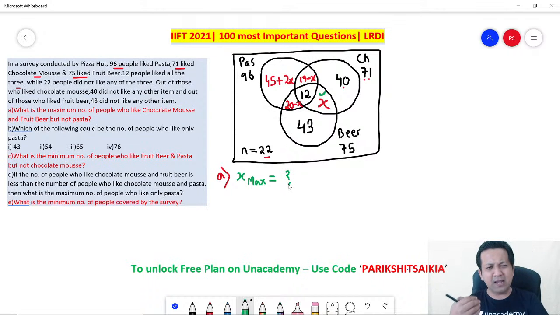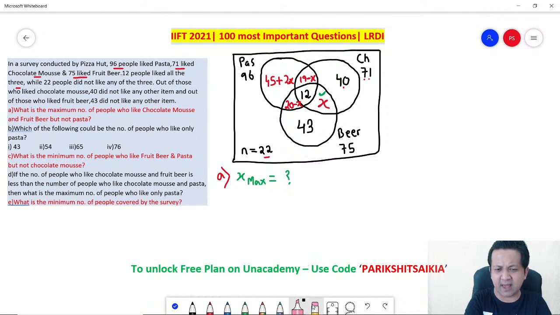Think about it. I would love to give X, let's say, 100, 1000. I would have loved to do that. Why? Because you need to maximize. But even before you do that, think about that minus part, because there lies the trick. You see here, there is a 19 minus X and there is a 20 minus X. Let's say you take X to be 100.